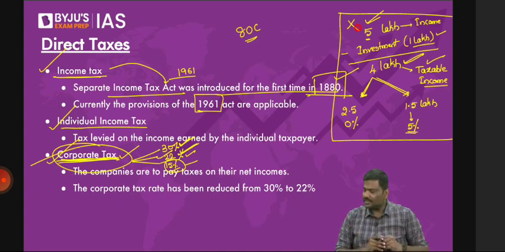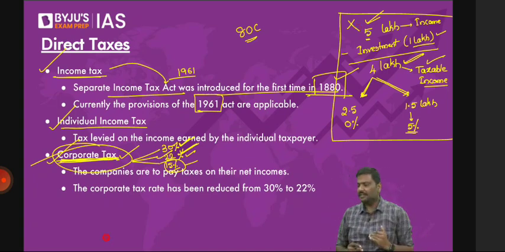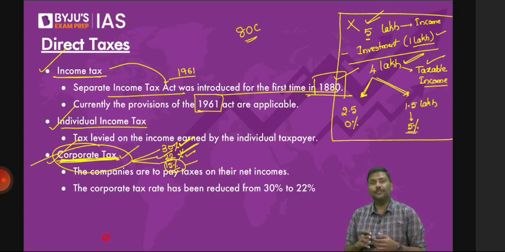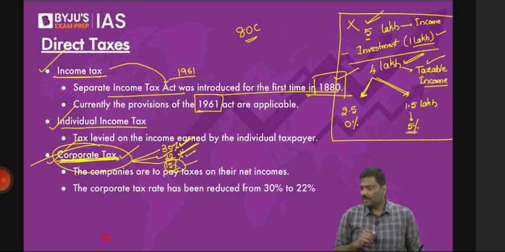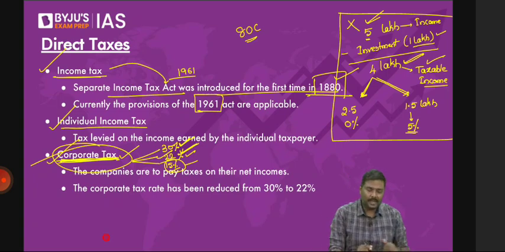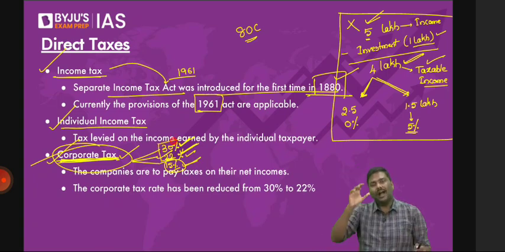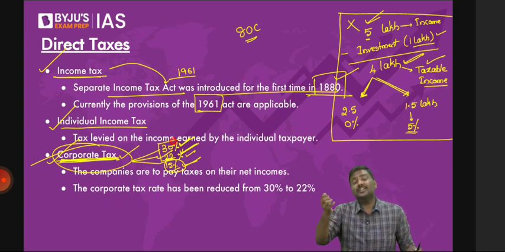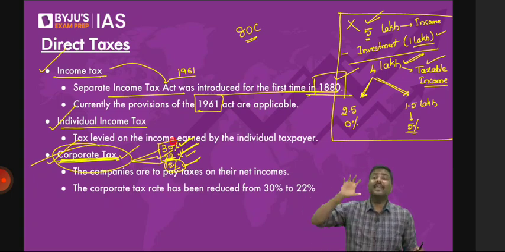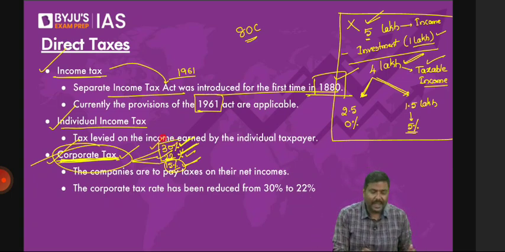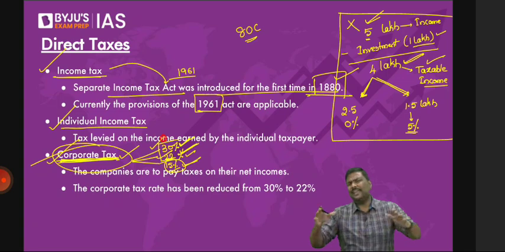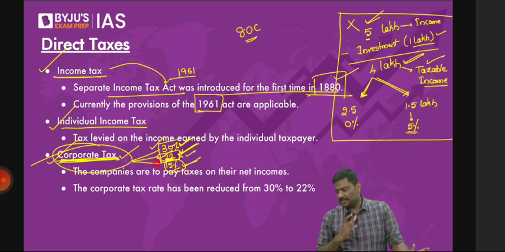The corporate taxes, I said there are 3 rates: 30%, 22%, and 15%. Many ask me, sir, I'll pay 15%. Why should I pay 22%? Then the government says 15% is not applicable to everyone. Those who start manufacturing within the next 1 year can pay at 15%. Now, the question is, why 30%? Sir, I'll pay 22%. Then the government says, under the Income Tax Act and Companies Act, a lot of deductions and exemptions are available to you. If you want to claim deductions, then pay 30% corporate taxes. If you do not want to claim any deductions or exemptions, you can pay at 22%. Earlier, only one rate was there, 30%. Now we have 22% as well.